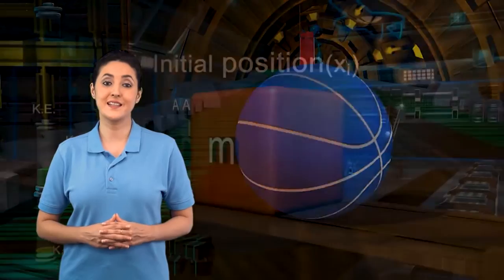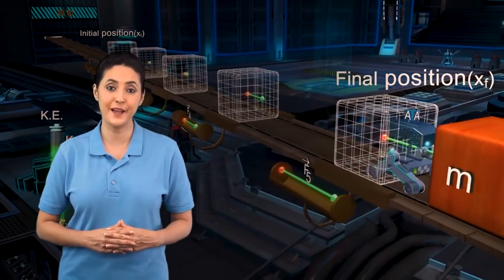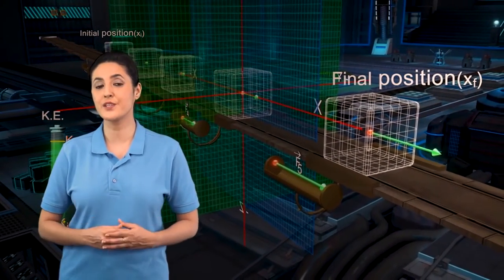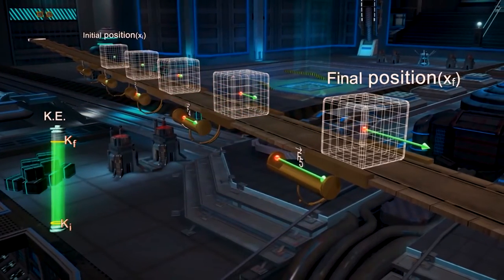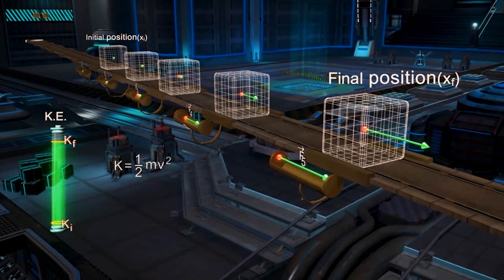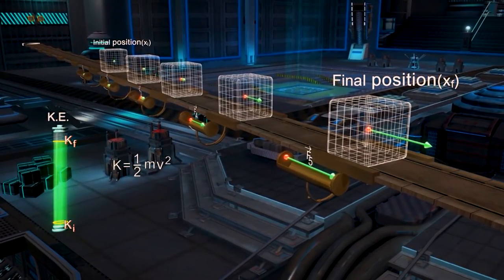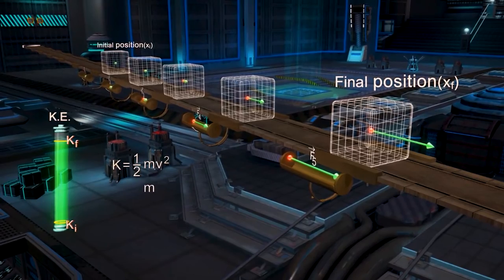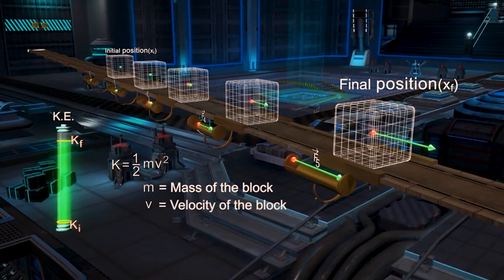Let us consider the example where a block of mass is moved by applying a varying force Fx along the positive x-axis. The kinetic energy of the block is given as K equals half mv square, where m is the mass of the block and v is its velocity.